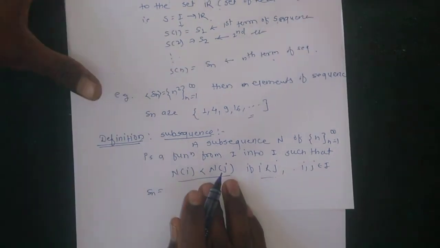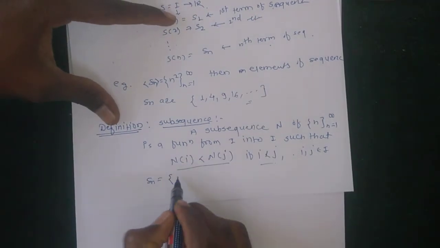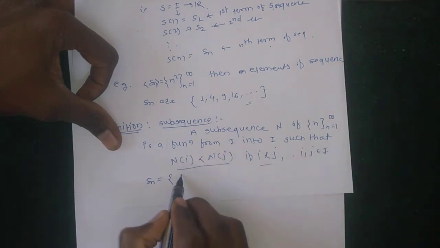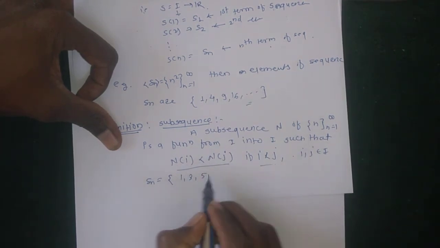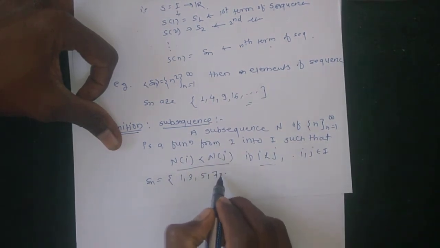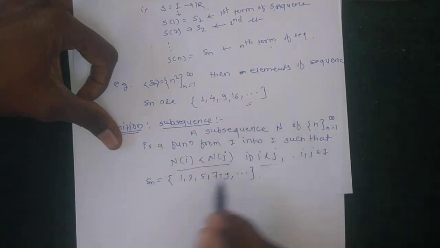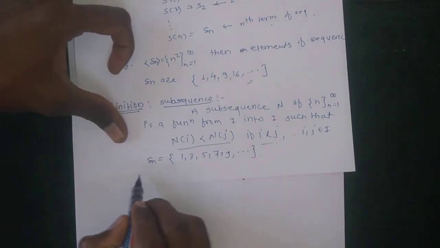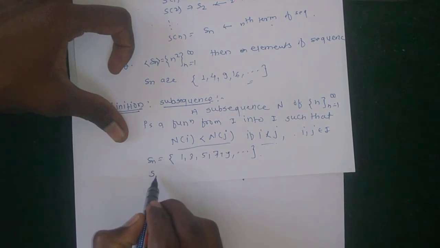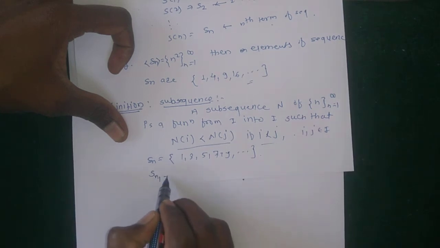Suppose that sn is equal to 1, 3, 5, 7, 9, and so on. In this way it is a sequence. Then there is a subsequence of sn. Suppose the notation sn1.